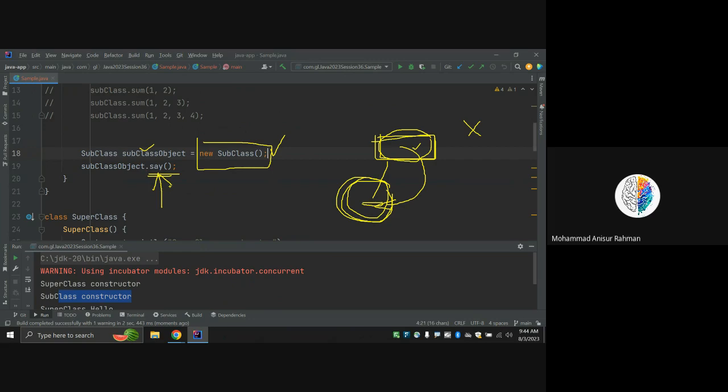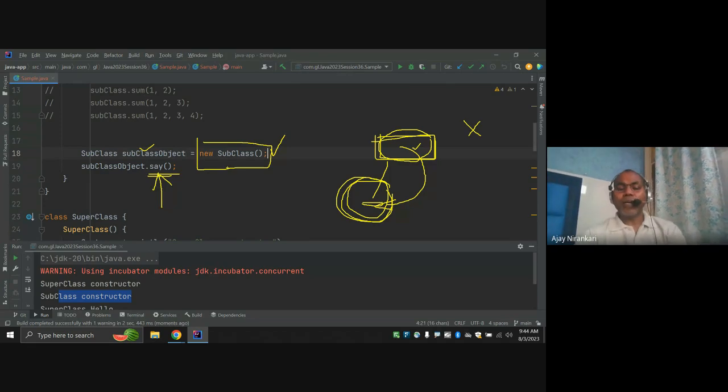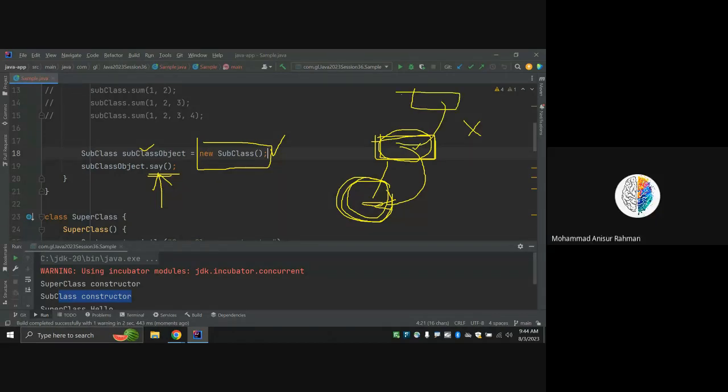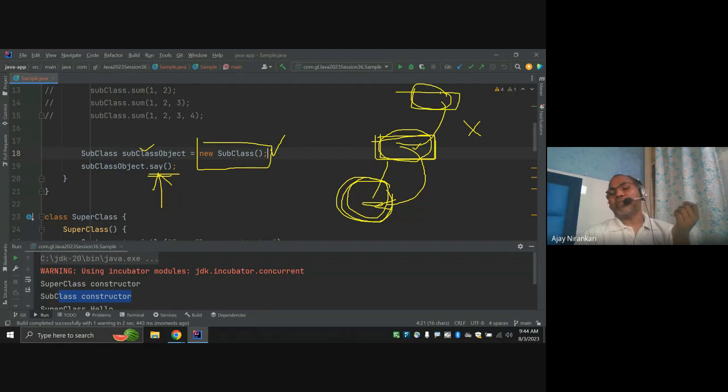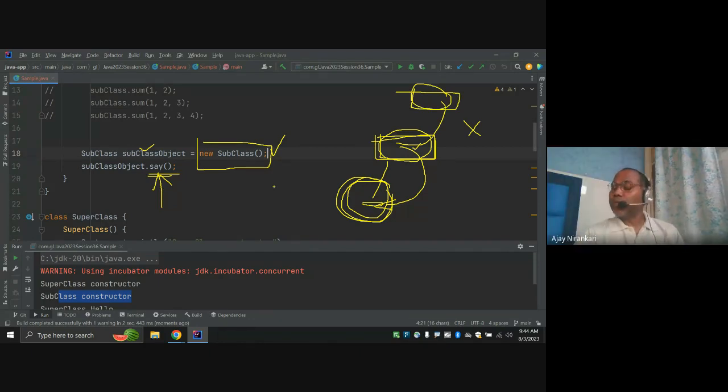Please note, whenever you are creating a child class object, the super class is created first. Now, this parent might have another grandparent, so this grandparent is also created. Depending upon the level of inheritance you have, all the super objects are created by default whenever you are creating a child object.